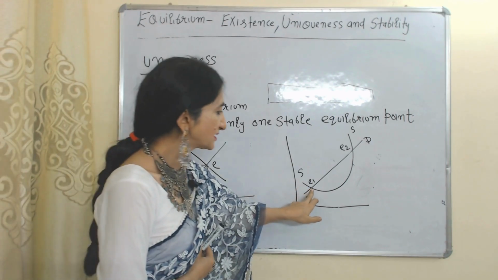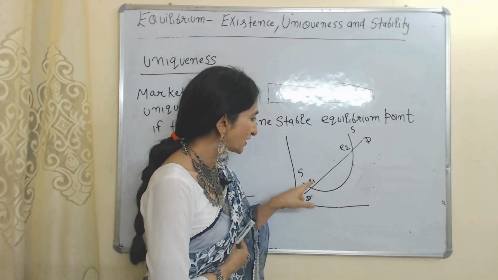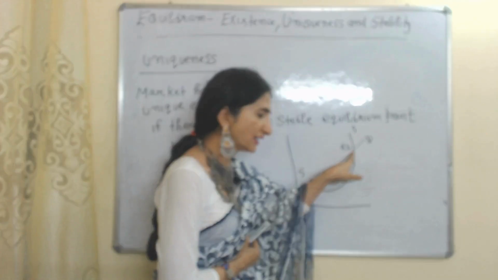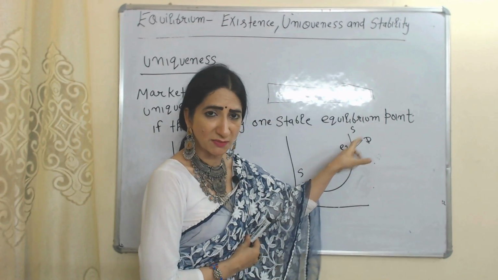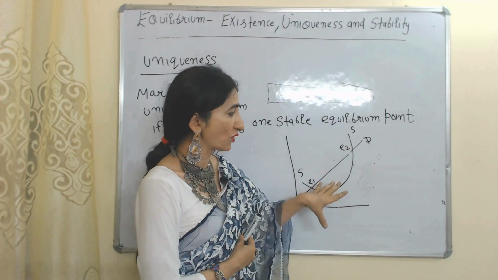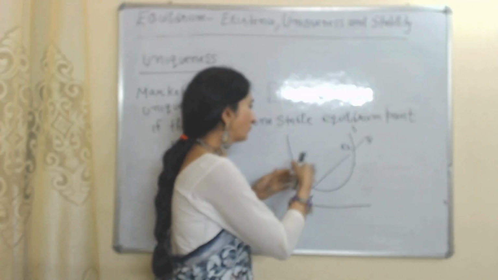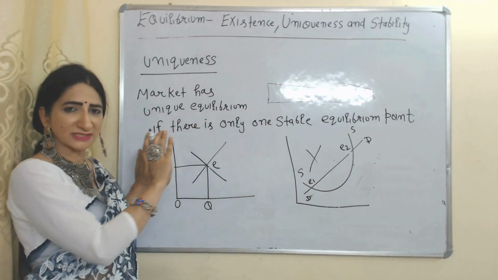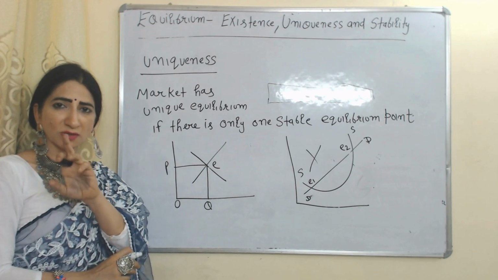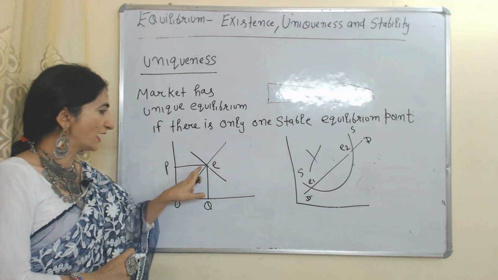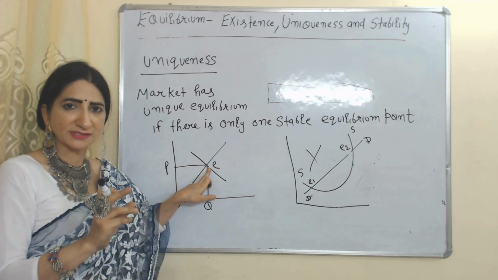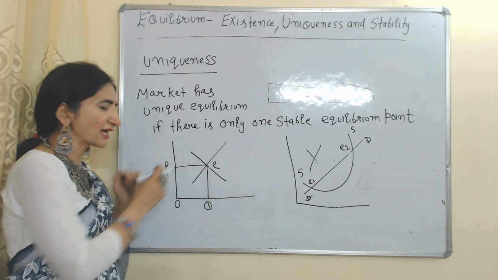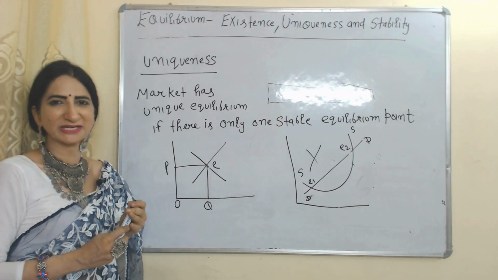But in this diagram you can see we have two equilibrium points, E1 and E2. That means there are multiple equilibria. So this diagram does not fulfill the condition of uniqueness, because a market has a unique equilibrium if there is only one stable equilibrium point. In this diagram we have one stable equilibrium point, so this diagram fulfills the condition of uniqueness.